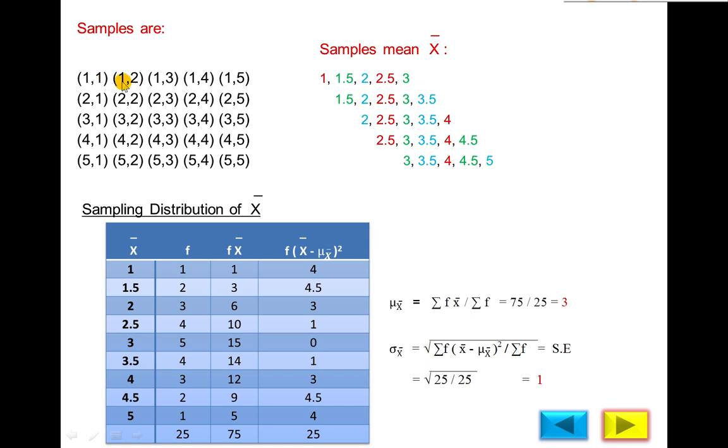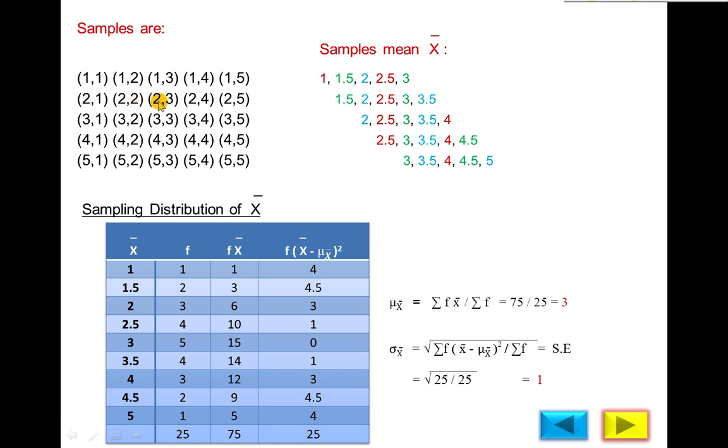Same as the second sample: first time 1, second time maybe 2, then 1, then 3, then first 1, second time 4; first time 1, second time 5. If you select first time 2, second time maybe 1, both are different. First time 1, second time 2. The first sample 1, second sample 2. The first value 1, second value 2, but here first value 2, second is 1. Mean will be same, but samples are different.